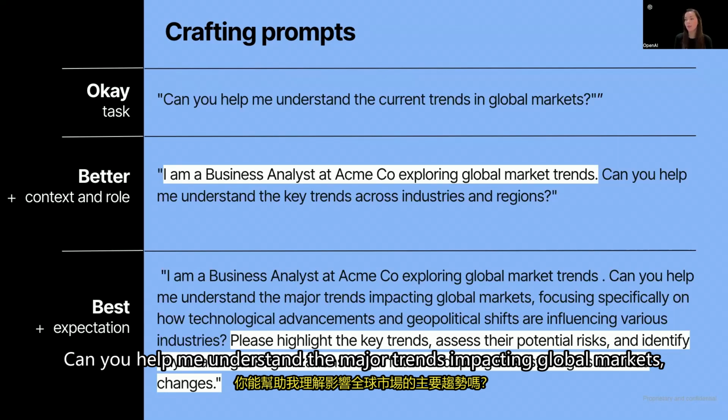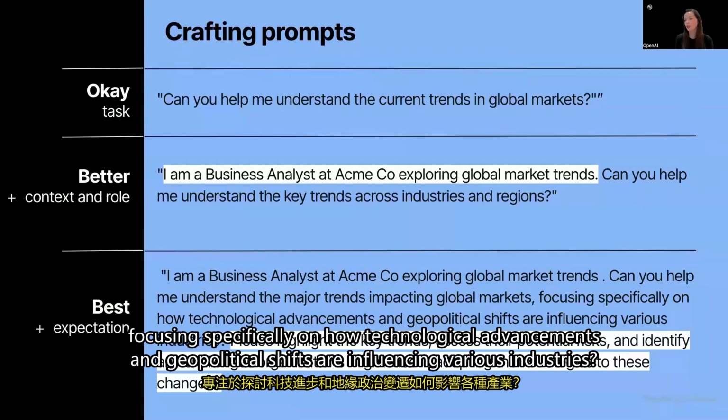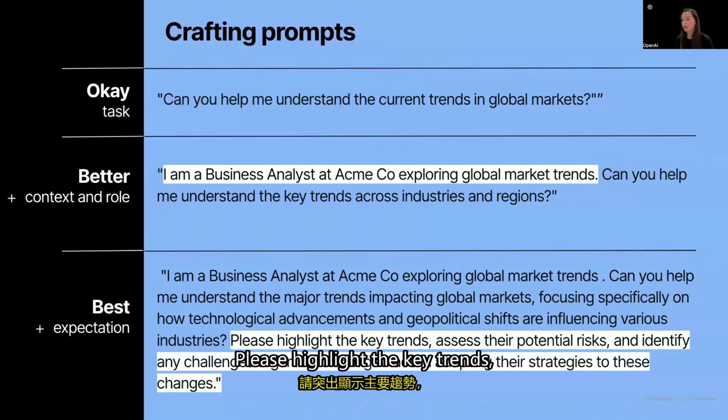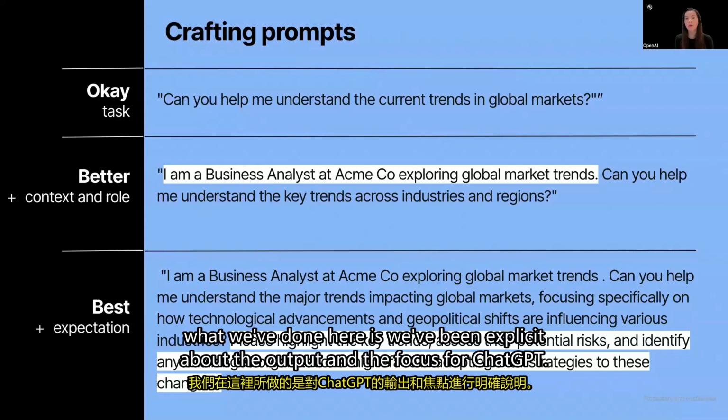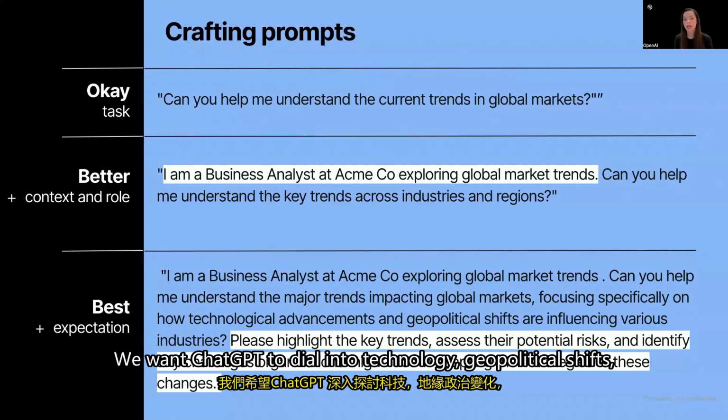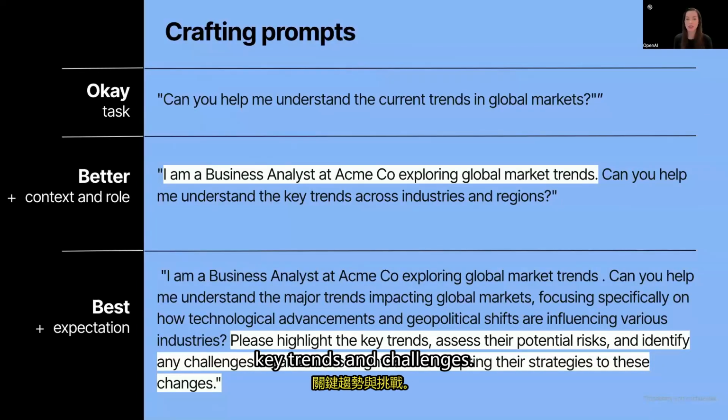Can you help me understand the major trends impacting global markets, focusing specifically on how technological advancements and geopolitical shifts are influencing various industries? Please highlight the key trends, assess their potential risks, and identify any challenges organizations might face in adapting their strategies to these changes. Again, what we've done here is we've been explicit about the output and the focus for ChatGPT. We want ChatGPT to dial into technology, geopolitical shifts, key trends, and challenges.